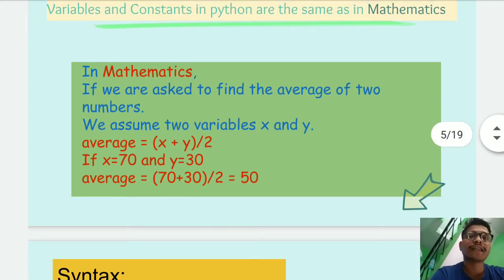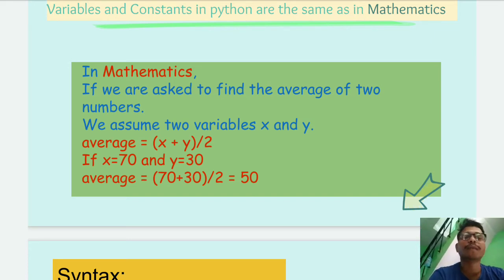Now let us take an example in mathematics. If we have to find the average of two numbers, and we don't know the numbers, we assume two variables, x and y.